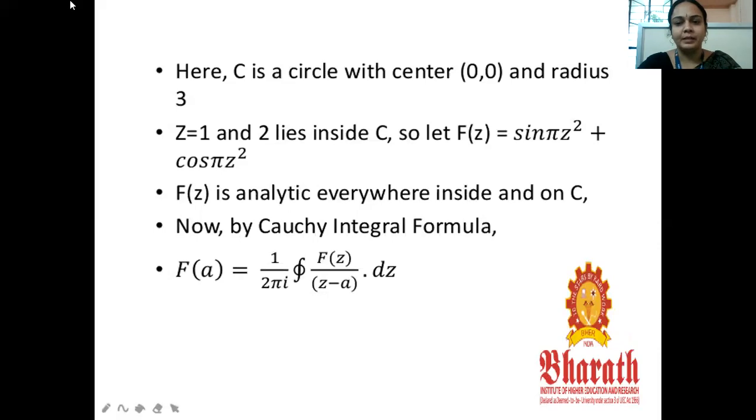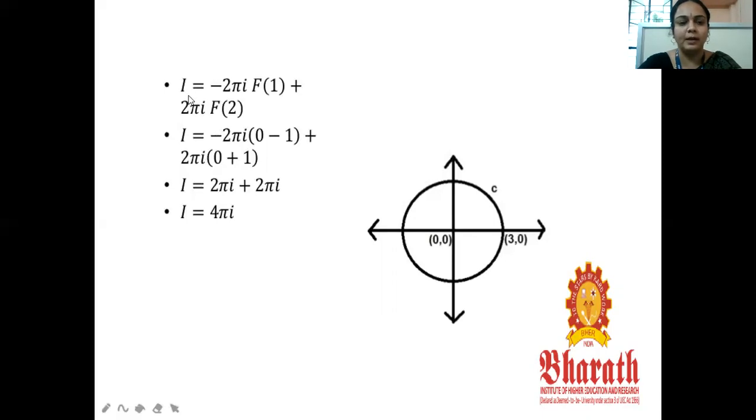Here C is the circle, the center is 0, 0, radius is 3. Here let us consider f of z equal to sin pi z square plus cos pi z square. By the Cauchy integral formula, f of a is equal to 1 by 2 pi i integral f of z by (z minus a) dz. Apply that formula here. The first integral is I equal to minus 2 pi i into f of 1. The second is plus 2 pi i into f of 2. If you apply the first value here, 0 minus 1, here plus 2 pi i into 0 plus 1.